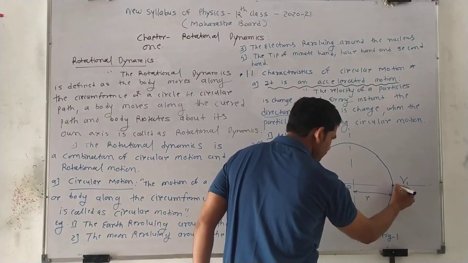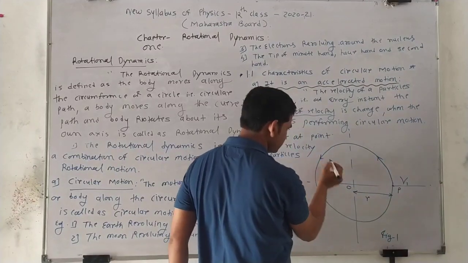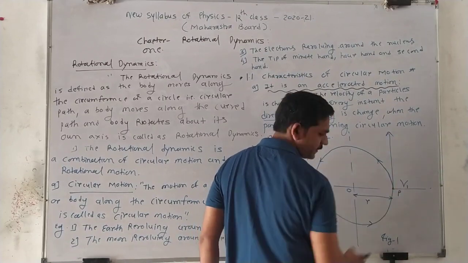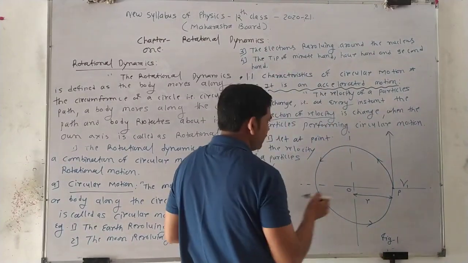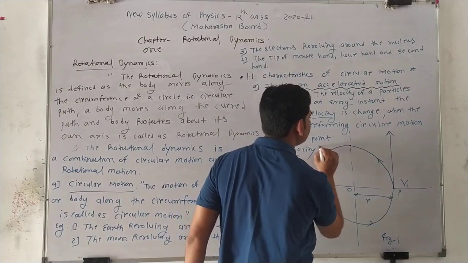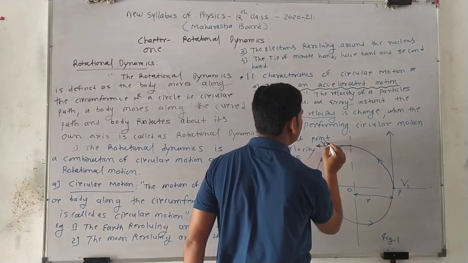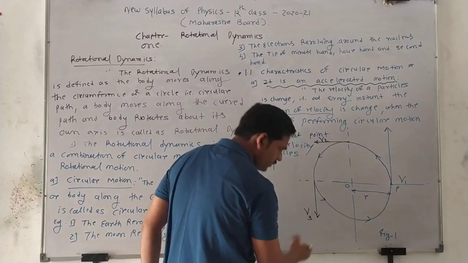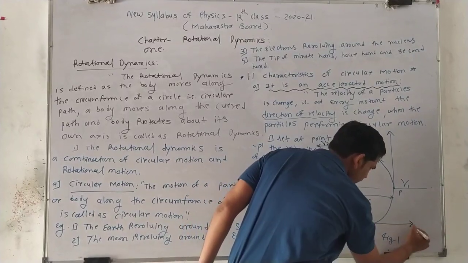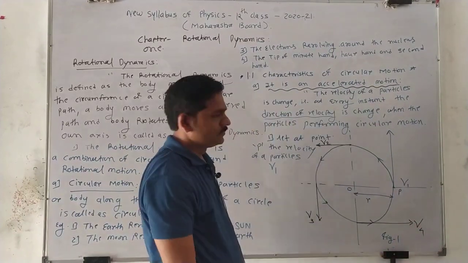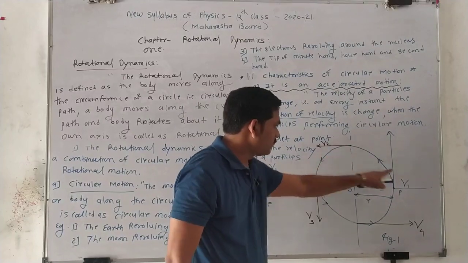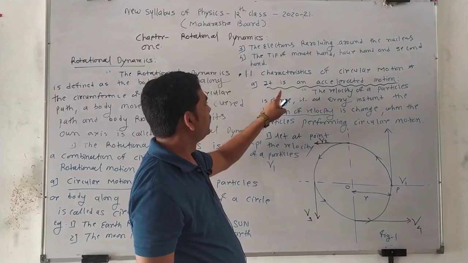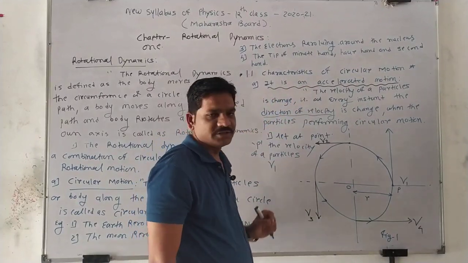Suppose the particle moves in the anti-clockwise direction. The motion is anti-clockwise, so it is released in this way. Suppose the particle is here, it is released in this way. This is v2. Suppose the particle is here, it is released like that. This is v3. Suppose the particle is here, it is released with velocity v4. So every time the directions of v1, v2, v3 and v4 are different. That's why it is an accelerated motion.